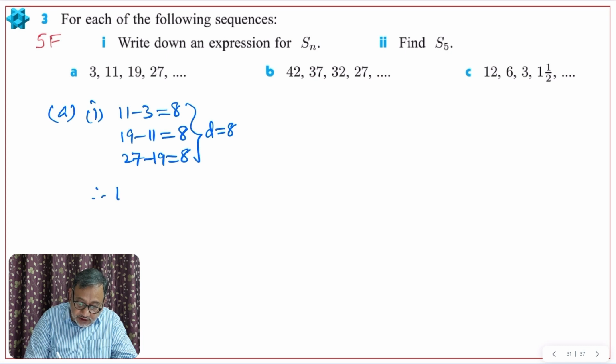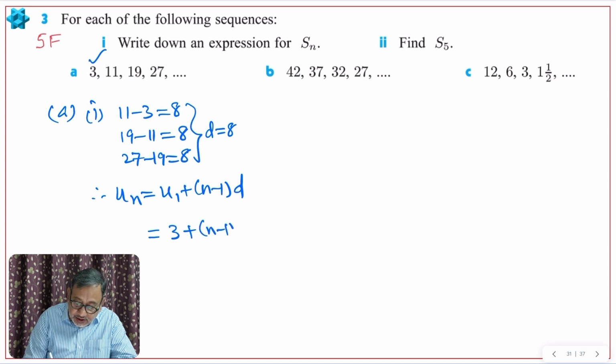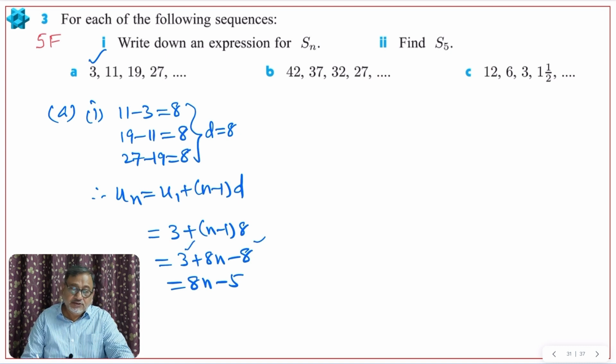So its nth term we can write as u1 plus n minus 1 times d, right? So u1 is 3 here. d is 8. So n minus 1 into 8. So therefore 3 plus 8n minus 8. So 8n minus 5. Minus 8 plus 3 will be minus 5. So this is un, okay.